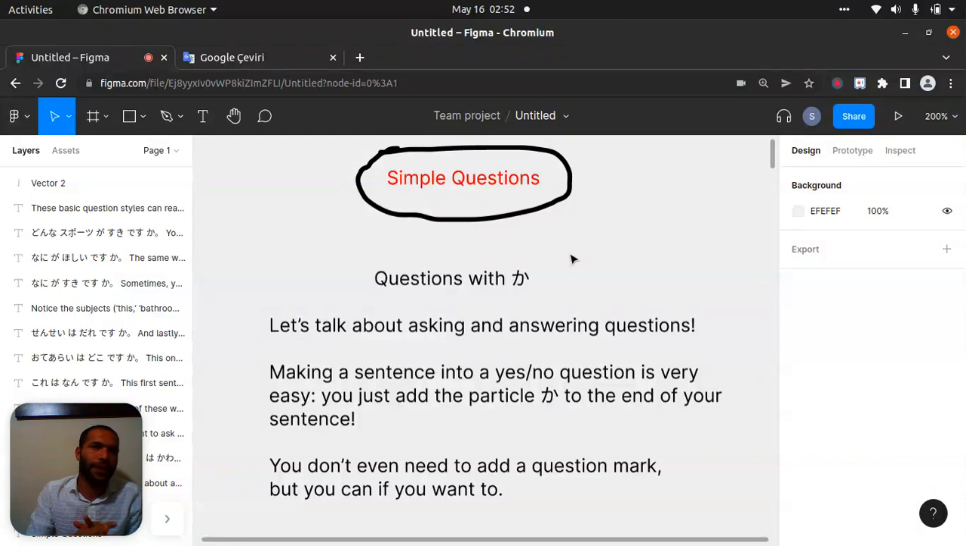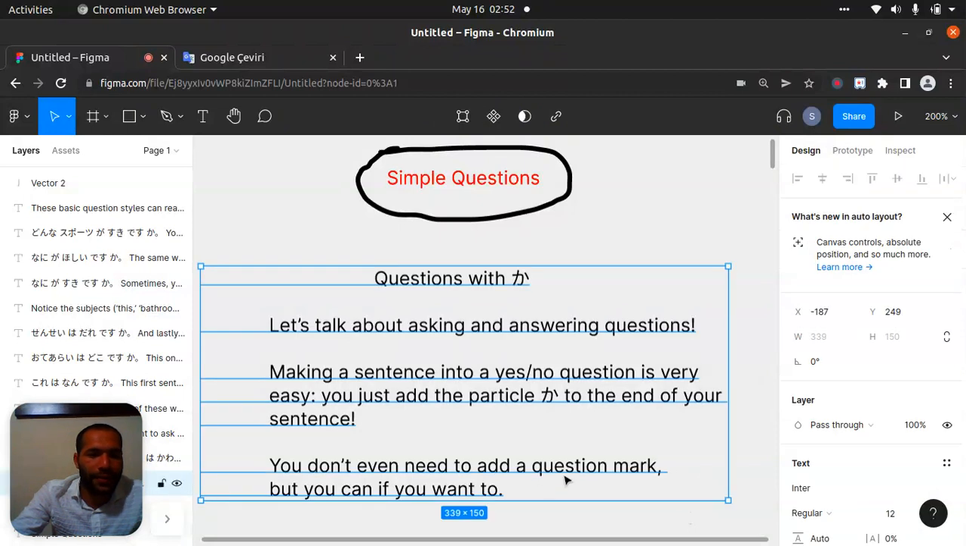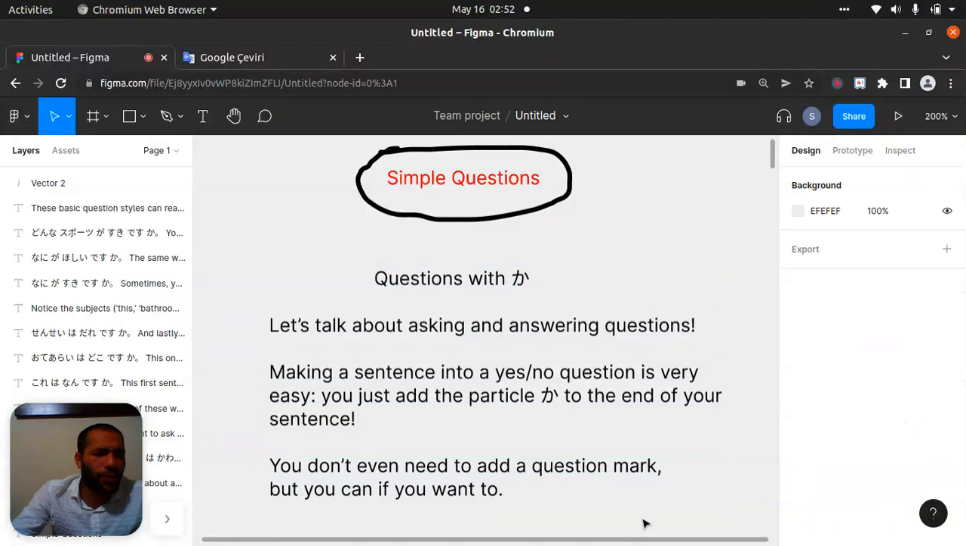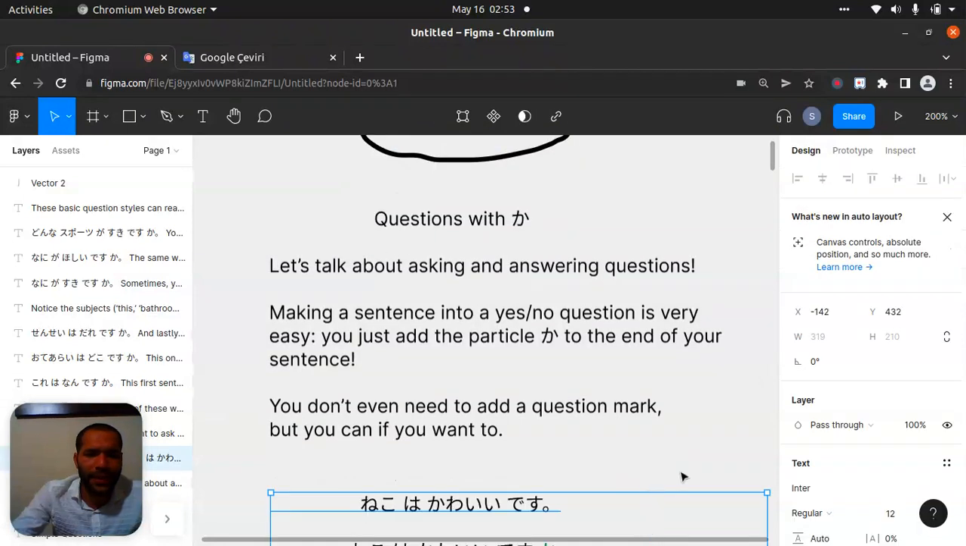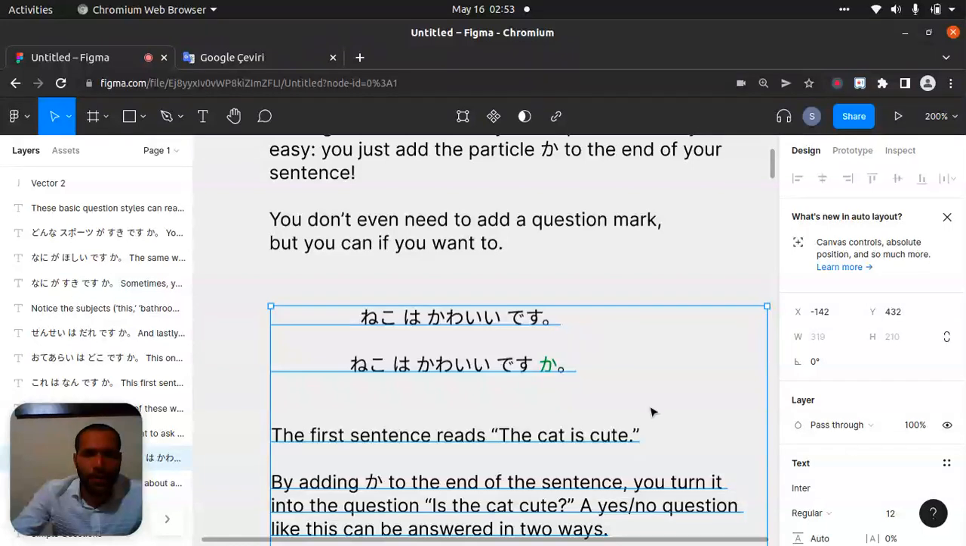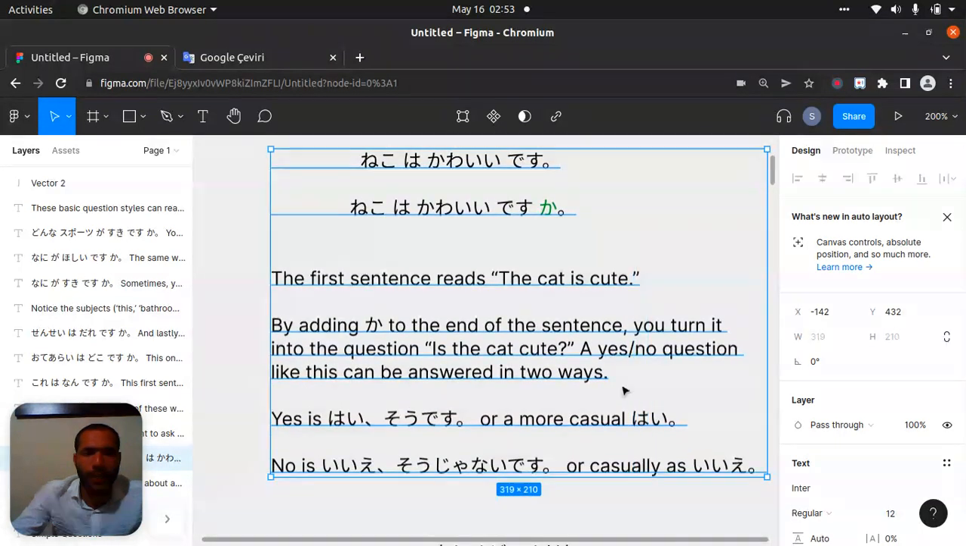So the cat is very cute becomes, is that cat cute? It will be a question. You don't even need to add a question mark, but you can if you want to. Don't worry about that, but if you put it, it's also good. Let's go a little bit down to here.